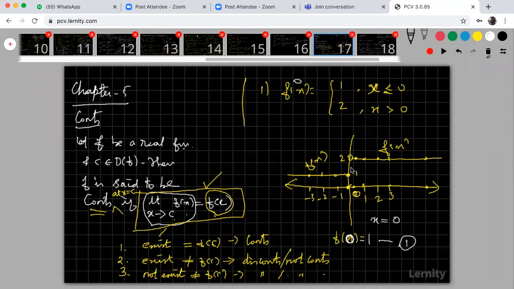Okay, sir, you are discussing x equal to 0. What about x equal to 1? What about x equal to 2? What about x equal to 3? What about x equal to -1, -2, -3? See, x equal to 1, we'll discuss.